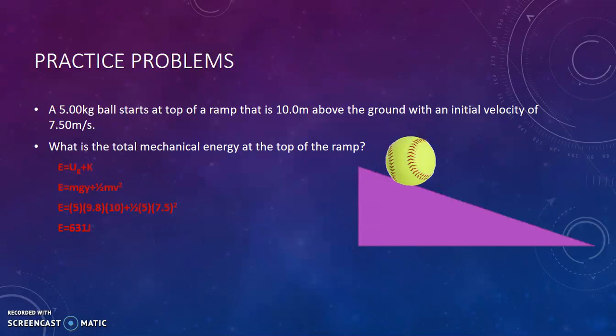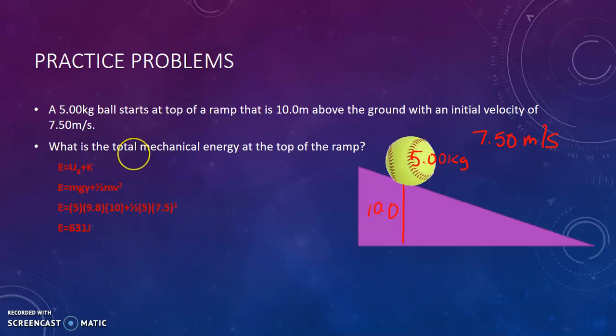All right, now we're going to be jumping into the practice problems. So the first thing that we need to do is be familiar with our formulas. And let's analyze this example together. So we have a 5 kilogram ball on top of a ramp that is 10 meters above the ground and has an initial velocity of 7.50 meters per second.